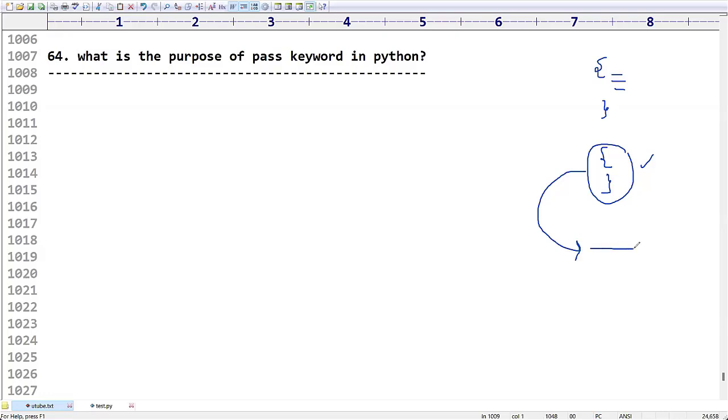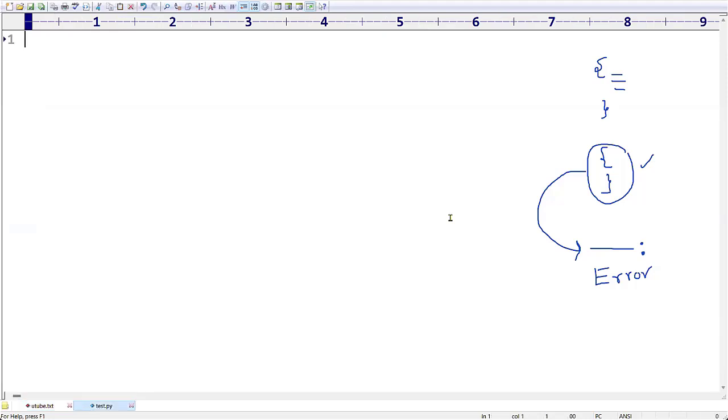Because in Python, if you are writing any condition or any loop, you have to take indentation. After this, if you are not writing any statement, it is going to raise an error message, an indentation error. See, I'm taking a loop for each i value in the range of 1 to 100.